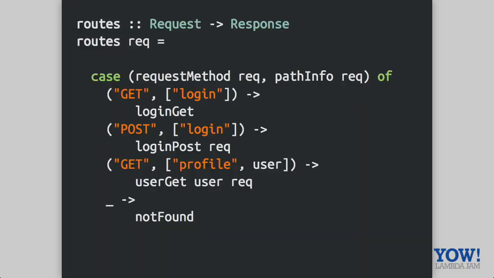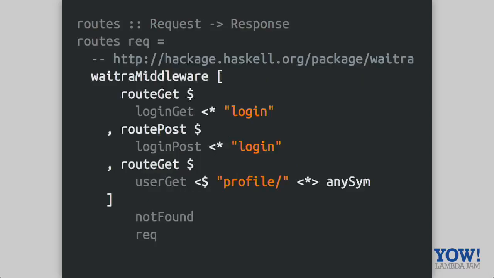I want to try a thought experiment here where, given our routing function, the core essence of this function is something I want to keep, which is the fact that it's just a request to response function. This is our application, and I should be able to dispatch to these different login and user functions that just take this request and return this response. One that I found interesting was the Yesod routing library, which I've never used before.